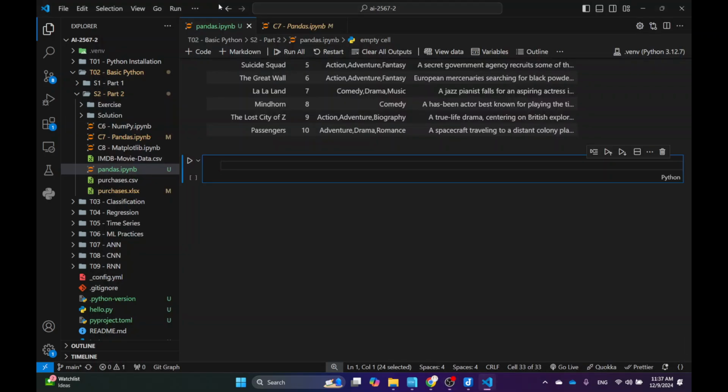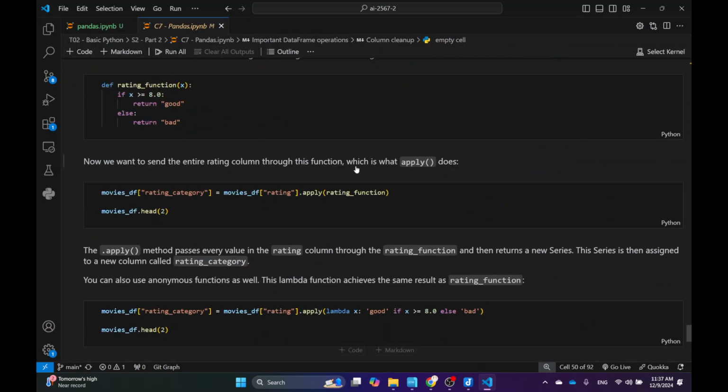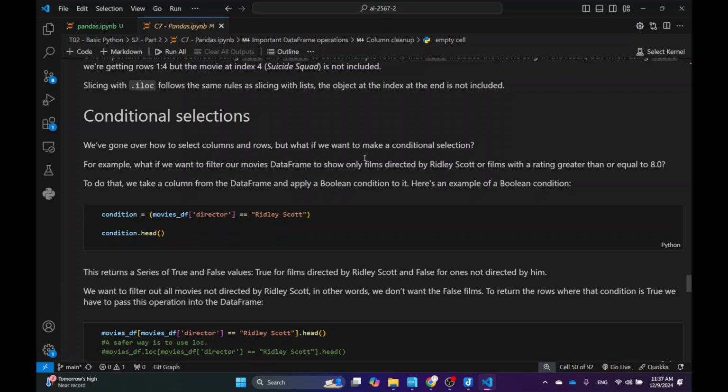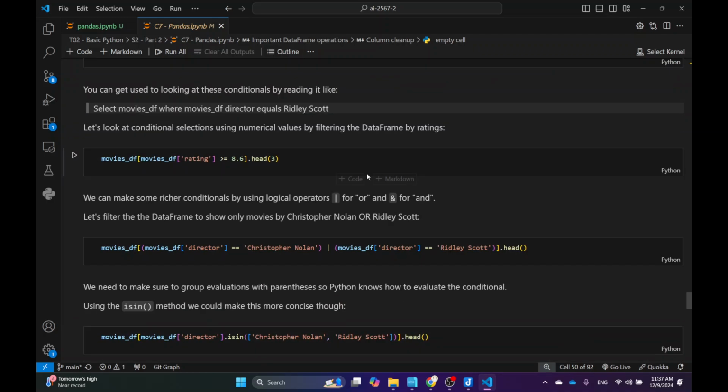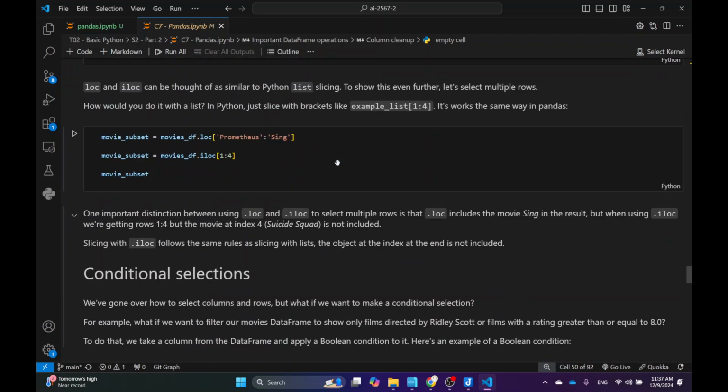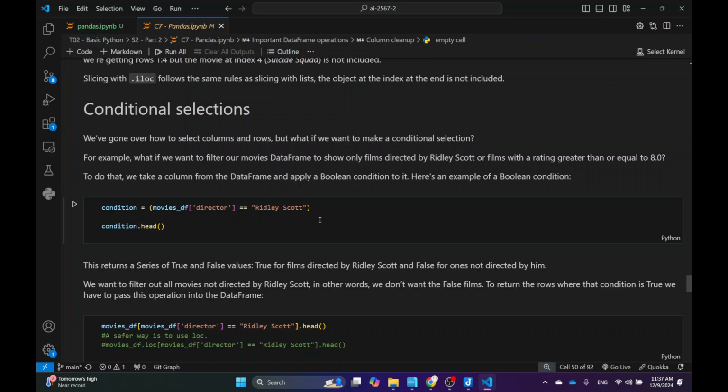Okay, let's at least finish Pandas, and today should be good to go. I'm going to show you a little bit more advanced concepts, for example two things: selections and filtering, and also applying conditions. When you want to select something, I think filtering is quite powerful. I use them a lot actually.